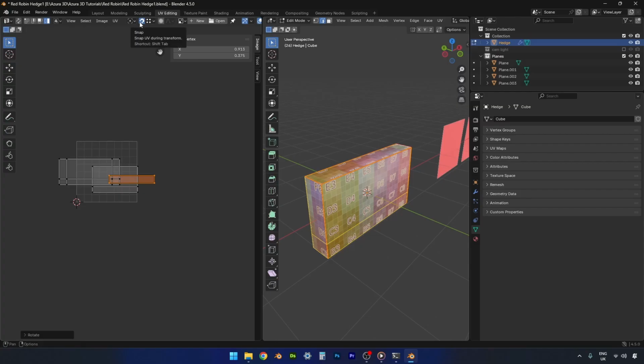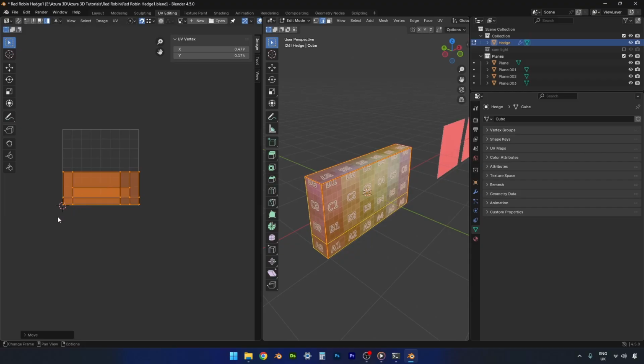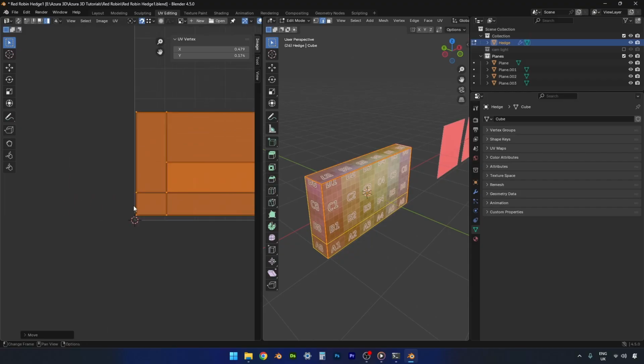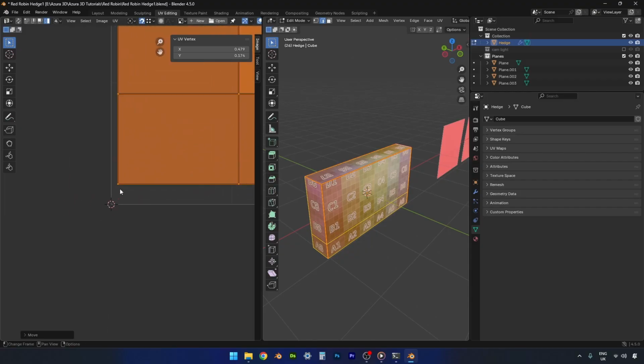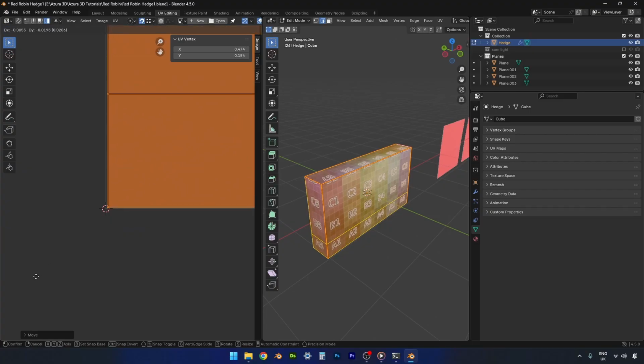And we have our snapping on at the top, and it's set to vertex, so I'm just going to snap these lot together. Like that. Select everything, and then I'm going to drag them right down to the very bottom corner. We'll zoom in and just get it right to that bottom there, so everything lines up properly.